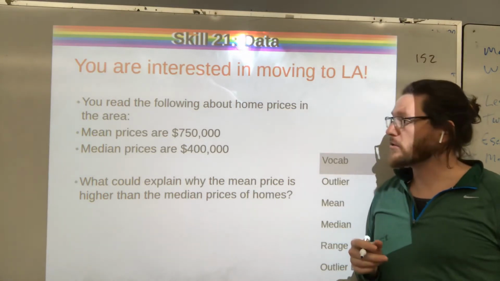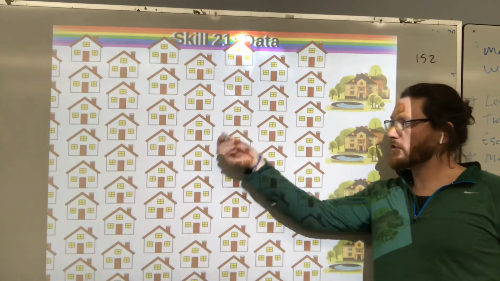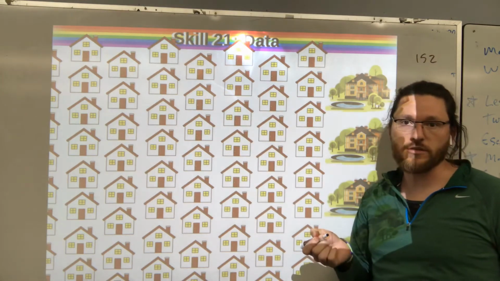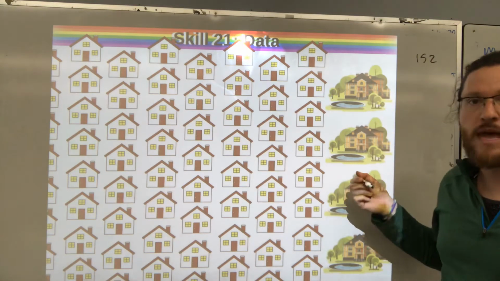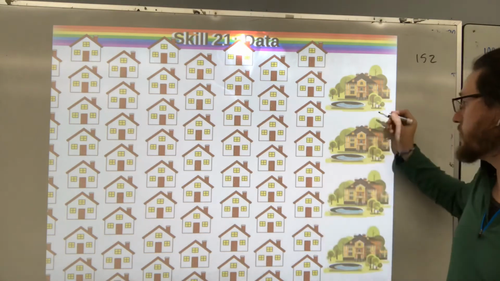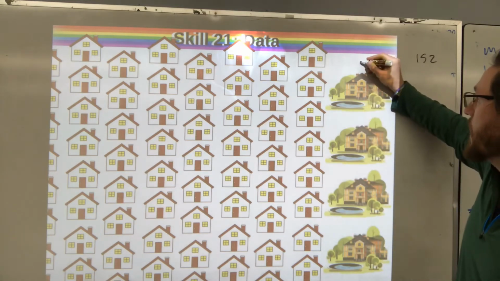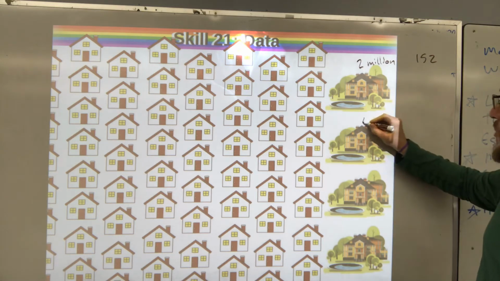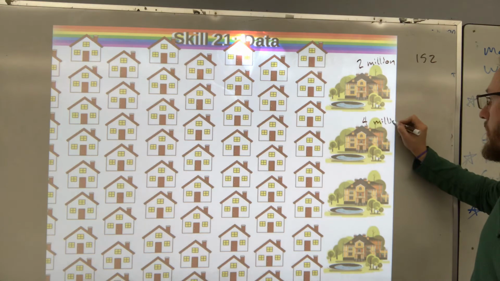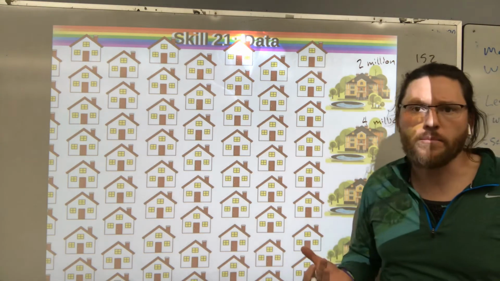Okay, so let's pretend there's a neighborhood with a lot of houses that cost about $400,000, but also we've got some big mega mansions over here. These are our outliers. Let's call this a $2 million house. This one's $4 million. This one's 6 million. Whatever you want to pretend, right?